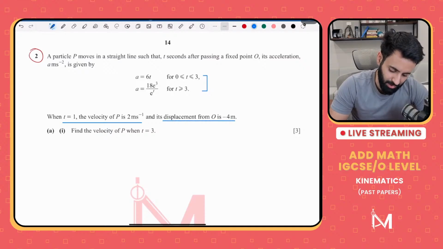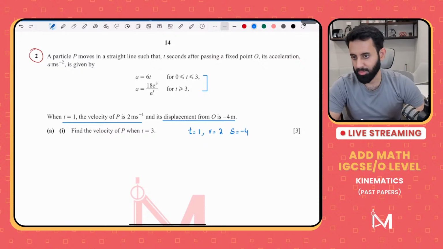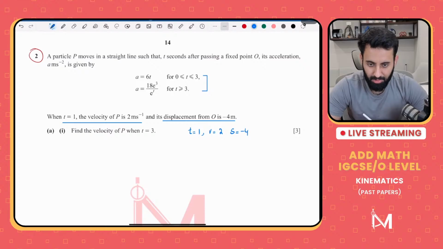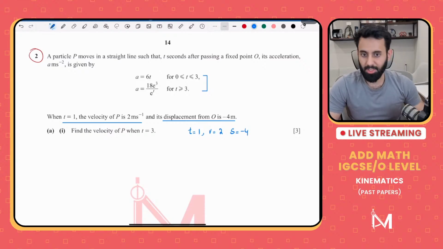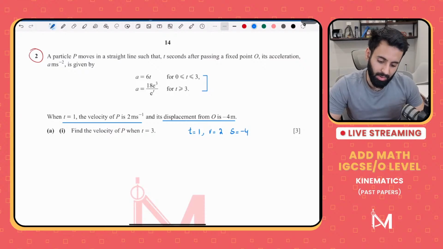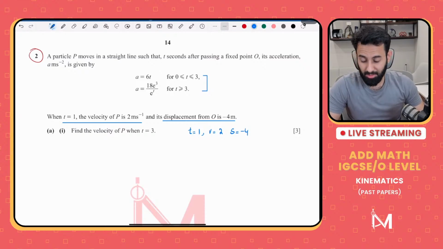So that means when t is equal to 1, the velocity is equal to 2, and the displacement is minus 4. Okay? Now let's see what the question says. Find the velocity of P when t is equal to 3. Finding the velocity is fairly simple. All we have to do is differentiate. Now, what should we differentiate? Let's see, what's the equation that we should differentiate? We can actually, no, not differentiate, integrate.